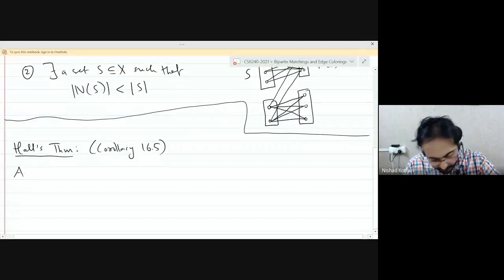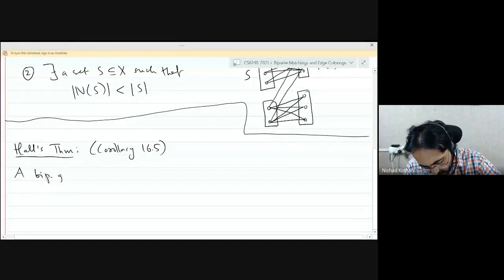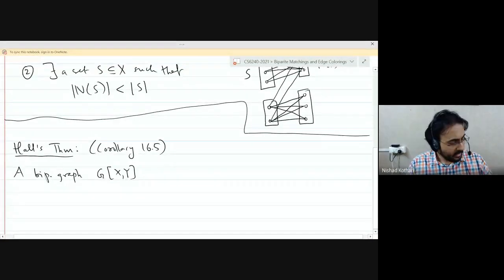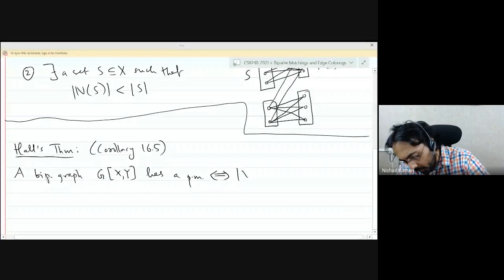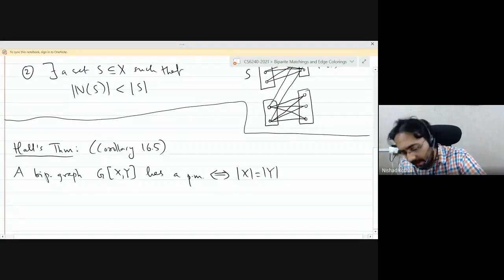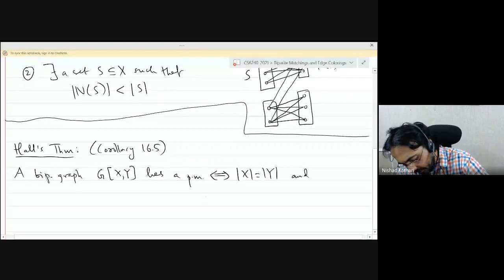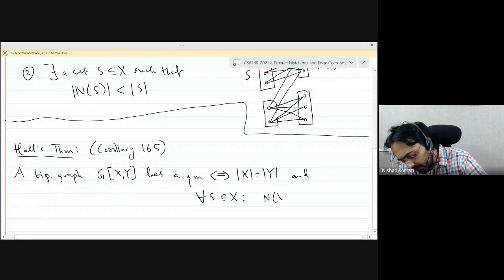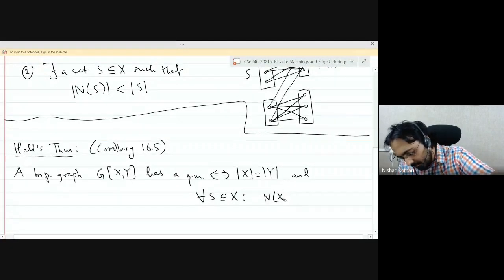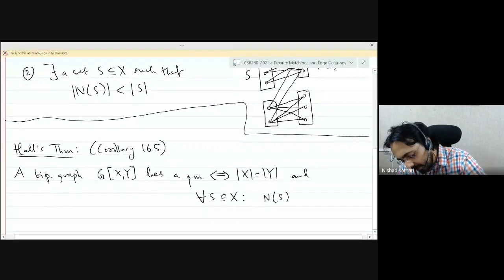A bipartite graph G(X, Y) has a perfect matching if and only if X and Y are of equal cardinality and for every single subset S of X, the neighborhood of S has at least as many vertices as S.